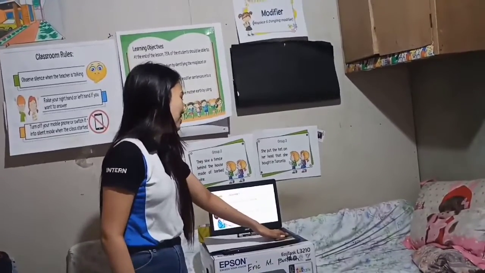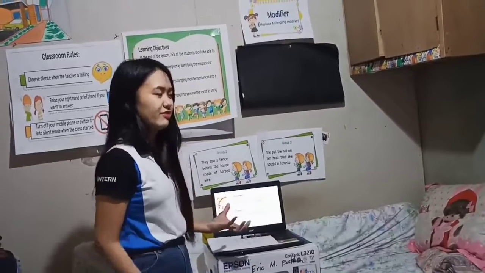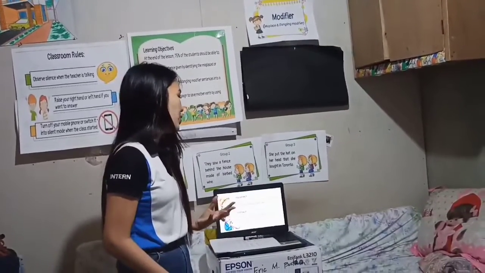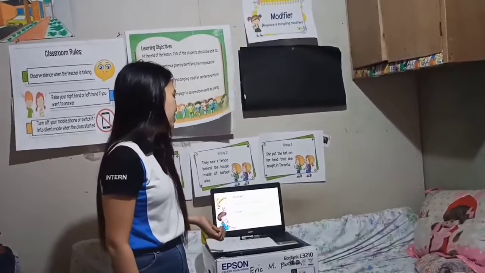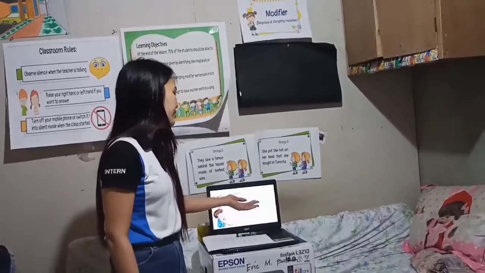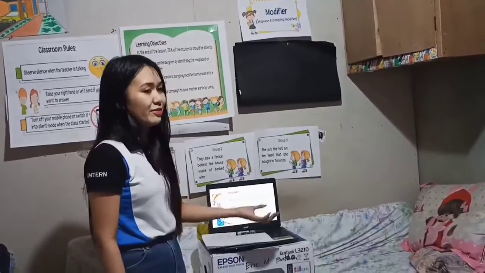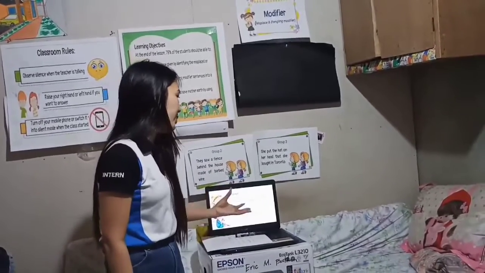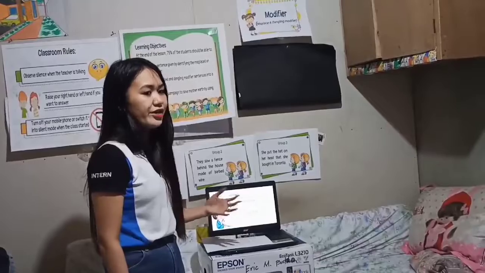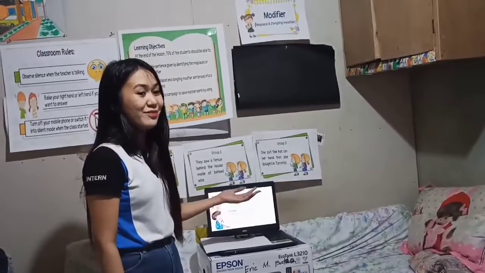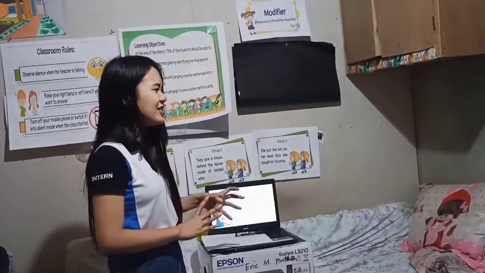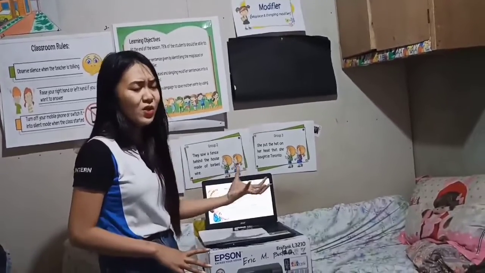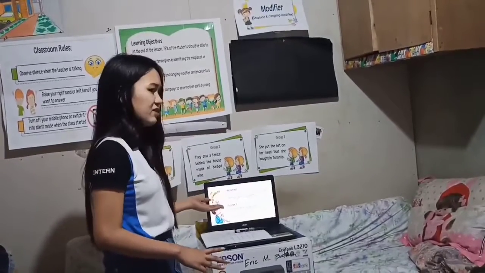So this is an example of a misplaced modifier. More beautiful than any human being, the explorer noticed the mermaid. As you can see, more beautiful than any human being is the modifier phrase. Who is being modified here? Is it the human, the explorer, or the mermaid? Mermaid, very good. As you can see, the mermaid is not close to the modifying phrase.